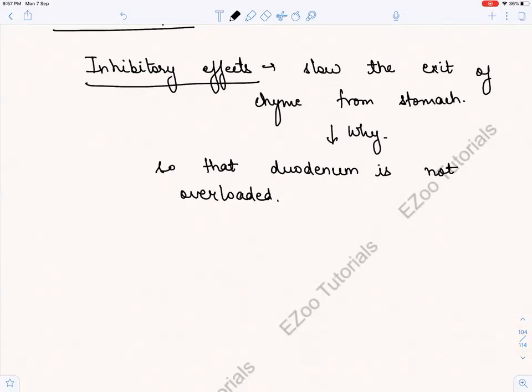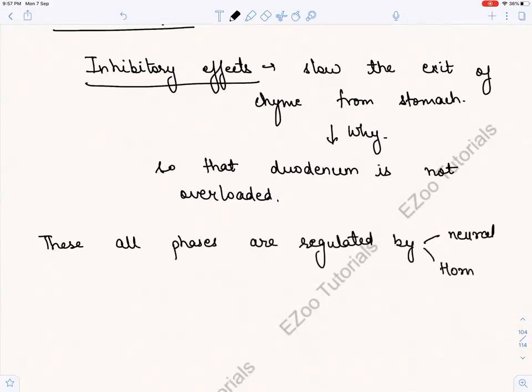Okay, so now all these phases of digestion are regulated by what? They are regulated by neural and hormonal mechanisms. As I told you, I'll be doing just the neural mechanism here. And in the next video, a small 10-15 minute video, I'll be doing the hormonal mechanism. And why am I doing just the neural mechanism? Because